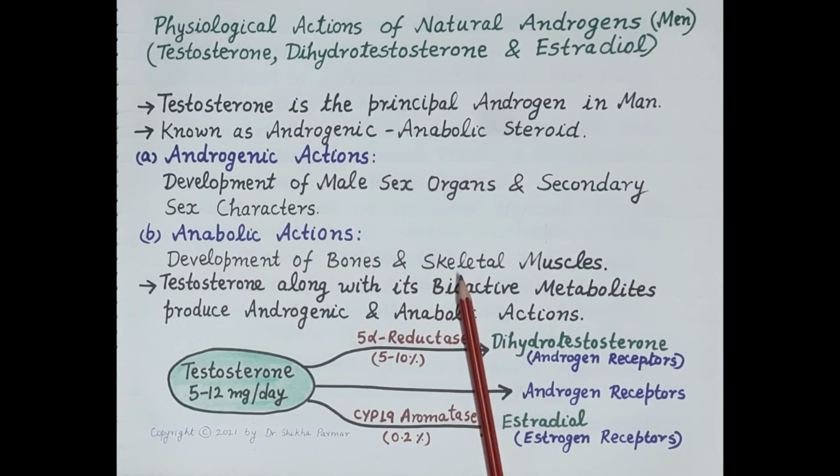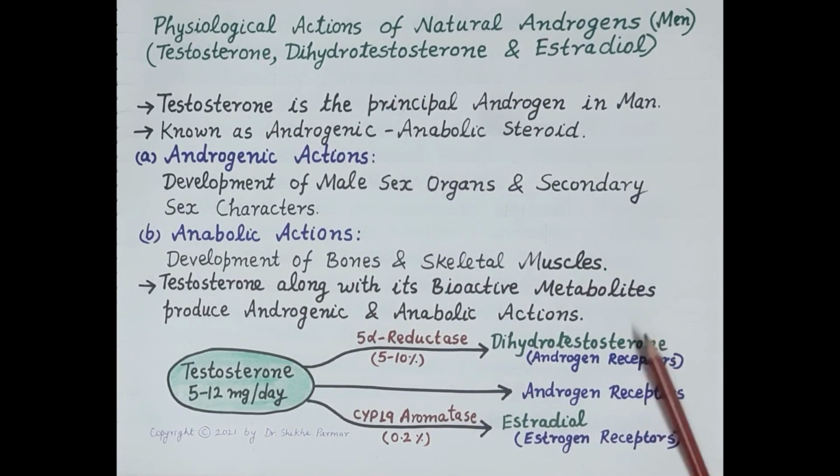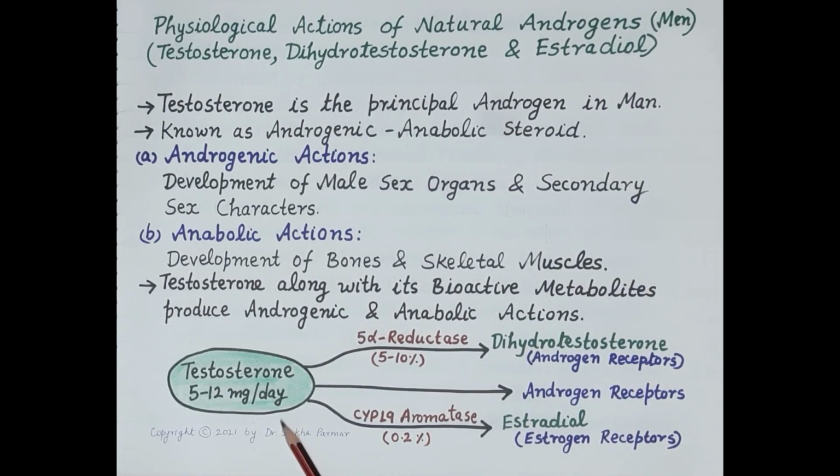Now very important, testosterone is converted into two bioactive metabolites, namely dihydrotestosterone and estradiol. Now, testes produce about 5 to 12 milligram of testosterone daily, and 5 to 10% of this testosterone is converted to a more potent androgenic metabolite, that is dihydrotestosterone, in the liver, hair follicles, prostate gland by an enzyme that is called 5-alpha reductase.